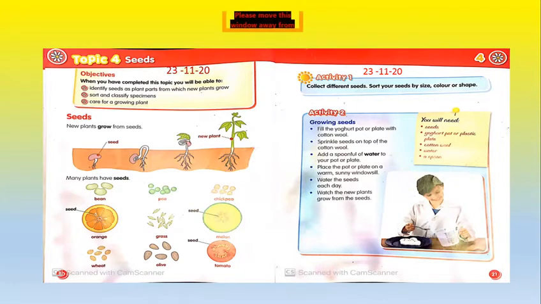Today what you will do, you can take soil and take some seeds, and if you don't have soil, you can take cotton. You can put some seeds on the cotton. You can put water and keep them in the light, and it will start to grow. Day by day, every day check it. Okay, you can see the seed will make first roots, then the seed starts to grow.